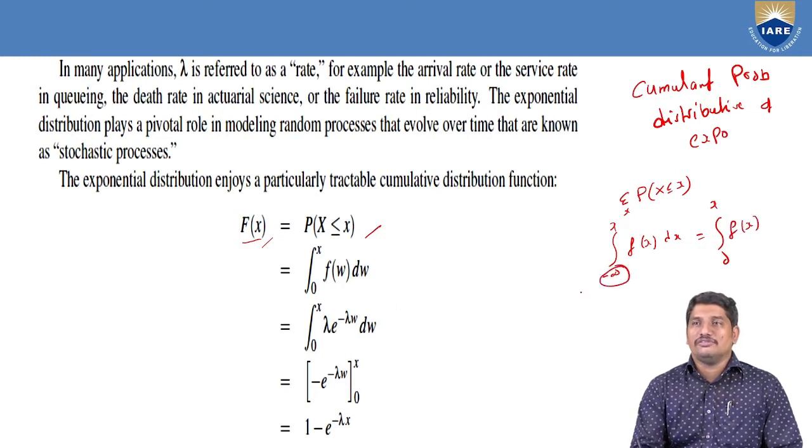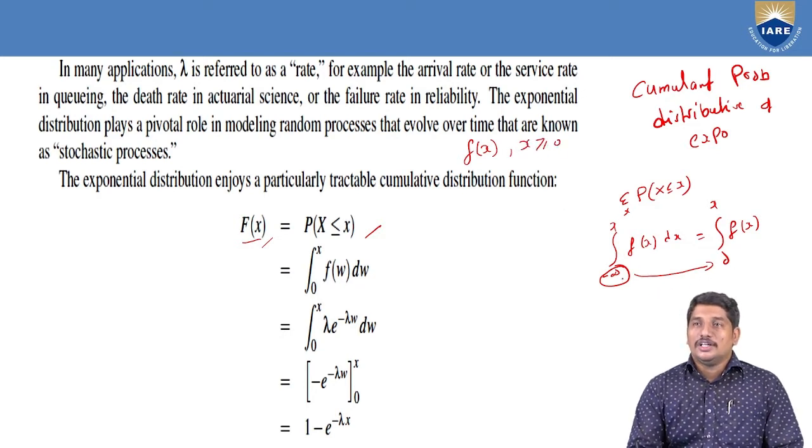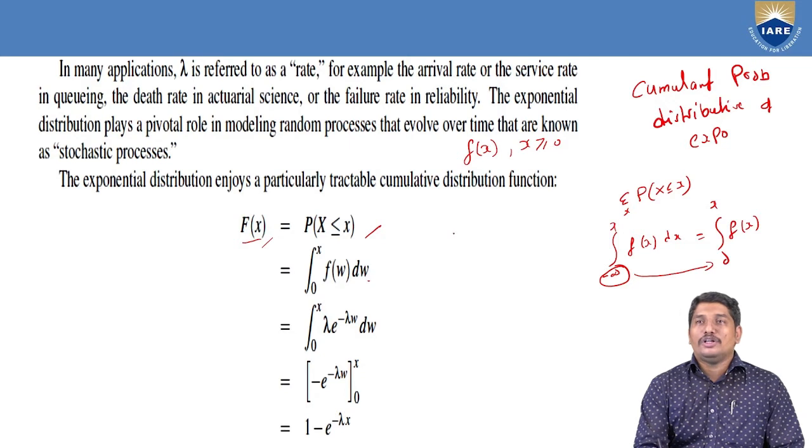Just answer yourself. Simple reason, I already told you that this is an exponential distribution, then x is always non-negative as time is always positive. So as per the domain, minus infinity turns into 0, and we have the integral from 0 to x of f of x dx.